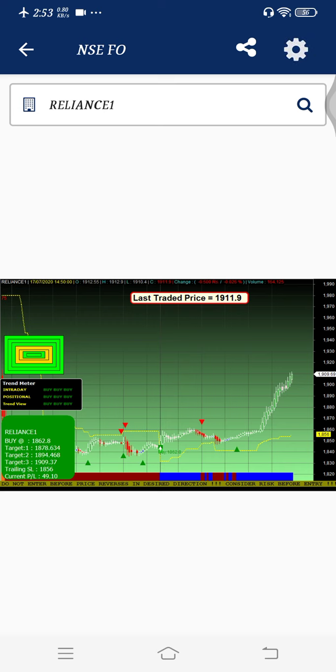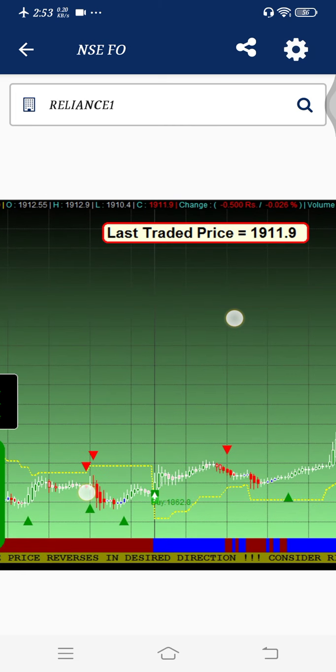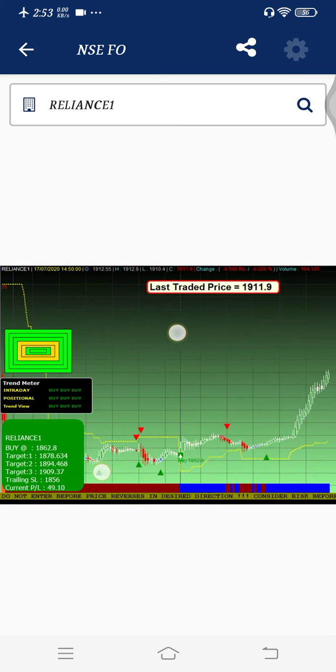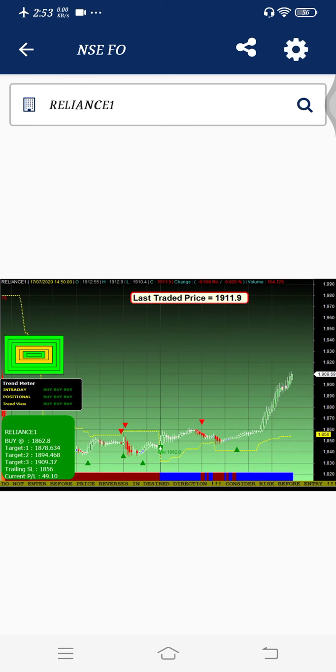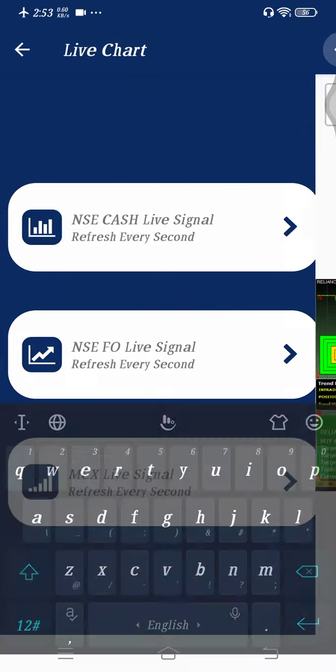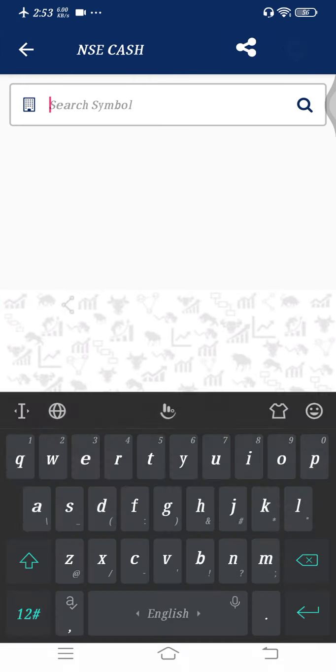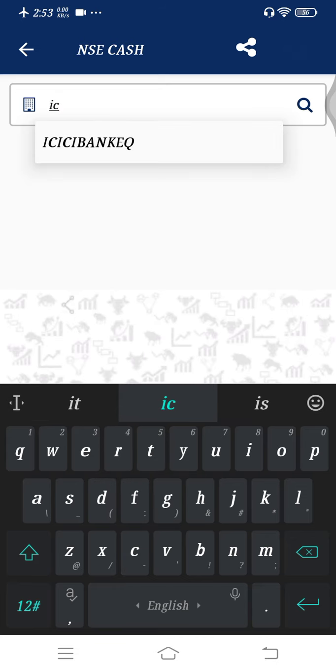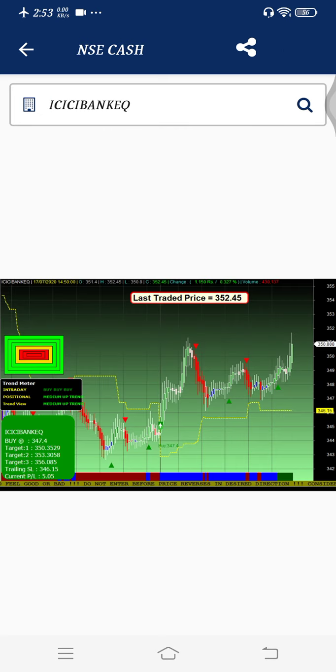This is also a very good chart. You can see that all indicators are indicating a buy signal in Reliance, for intraday, positional and everything. The chart is green and the ribbon below is also blue. Now we are moving to the cash. The Nifty 50 cash will be served over here. Let's suppose I want to see ICICI Bank, so let me open ICICI Bank.